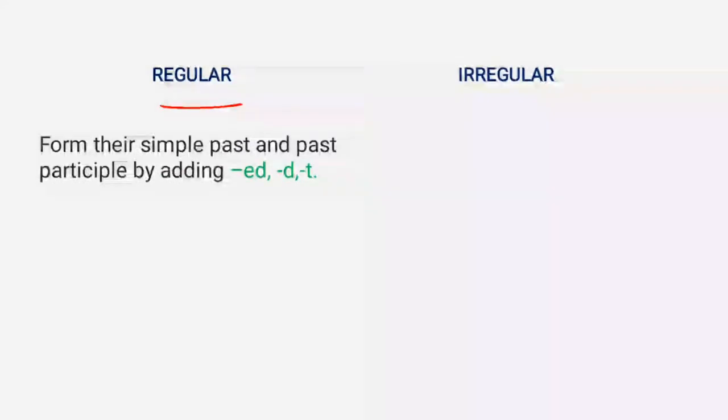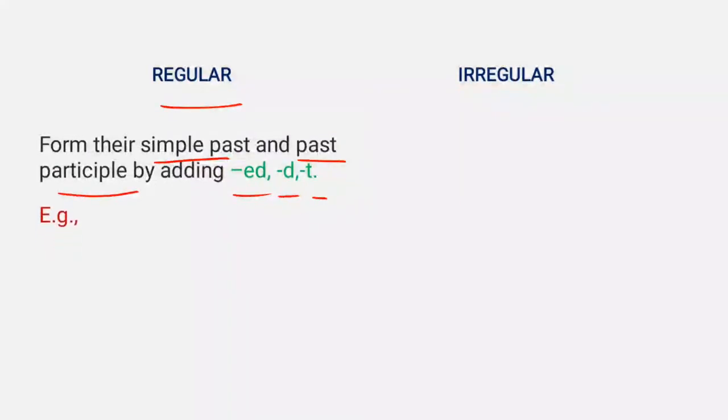Now, let's talk about another category of main verbs, that is regular and irregular verbs. In order to use many verb tenses in English, we need to know the past form of the verbs. All verbs have a base form. The majority of verbs, which are called regular verbs, follow the same pattern and create their simple past and past participle just by adding ed at the end.